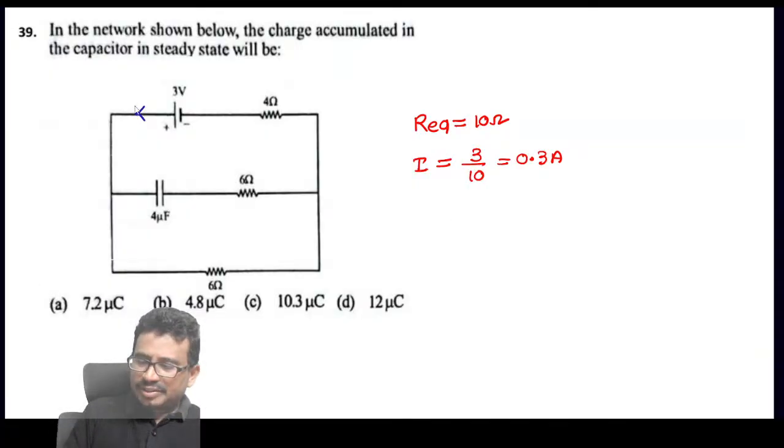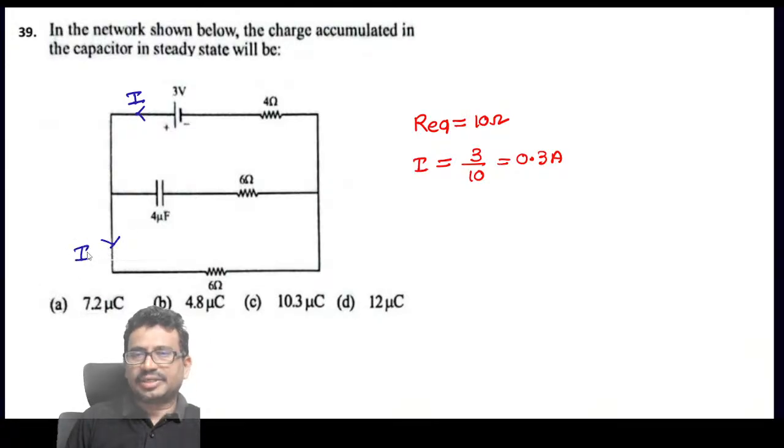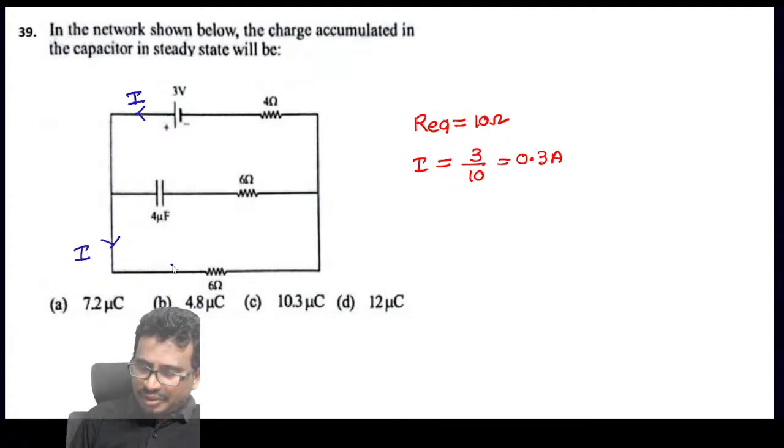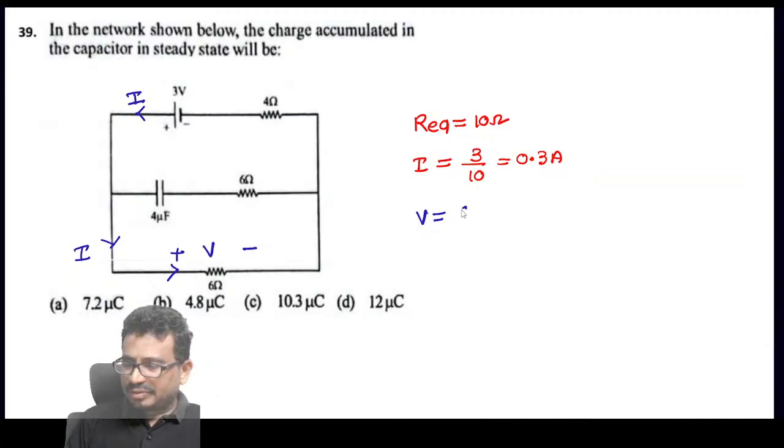So this current is going here, and the same current I is going here. Now here, this current will go through 6, so 6 into I. So this voltage V, and how much is the V value? That is 6 into I, 6 into what we have, tell me now, 0.3. So this V value is equal to 1.8.